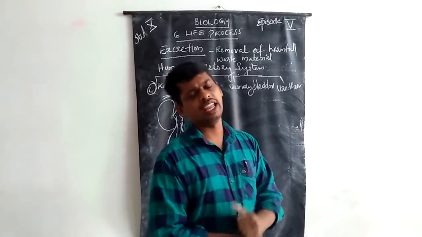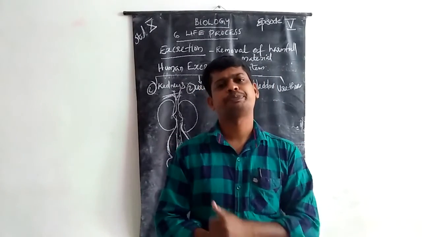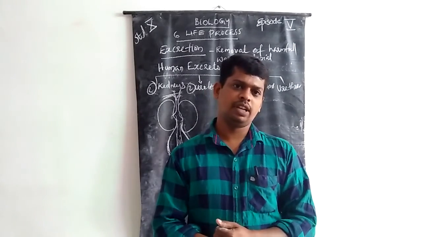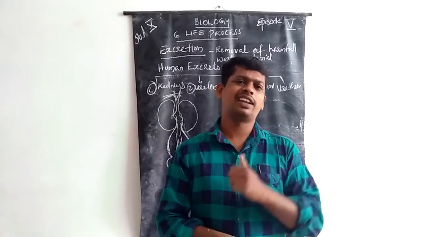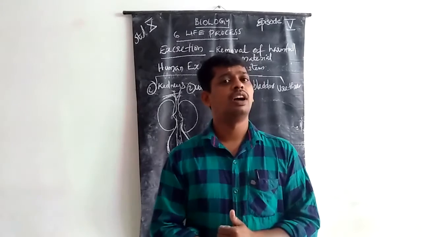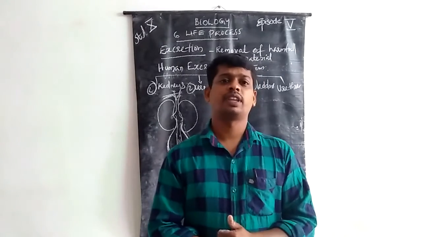What is the excretory product in human beings? It is urea. The unwanted material arises from the processes done, that is digestion.